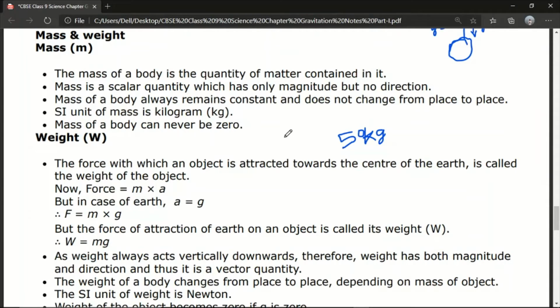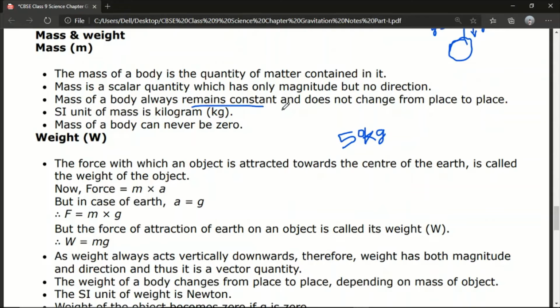The mass of a body is the quantity of matter contained in it. You already know what mass is: mass is the amount of matter contained within a body. Another point is that mass is a scalar quantity. What is the meaning of scalar quantity? Anything having only magnitude and no direction. Also, the mass of a body always remains constant.